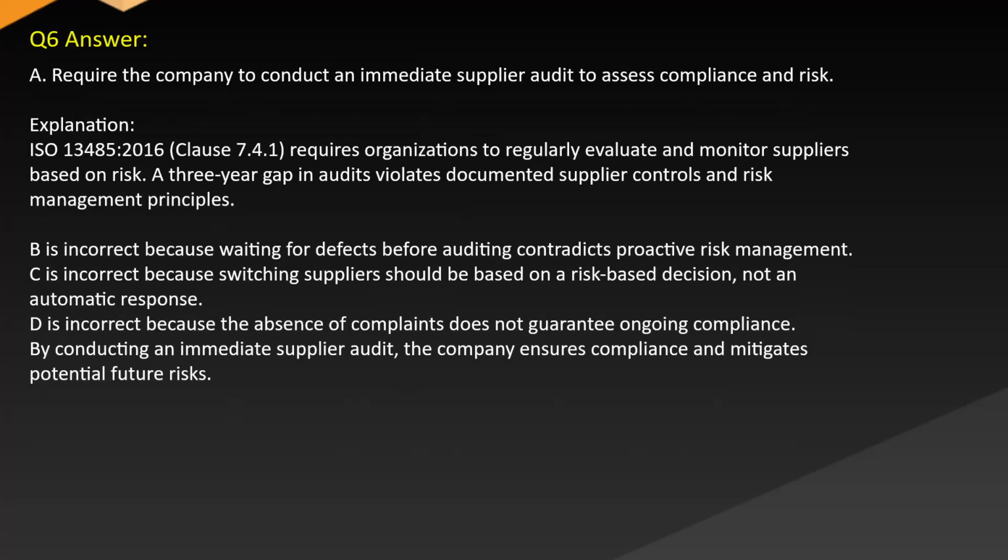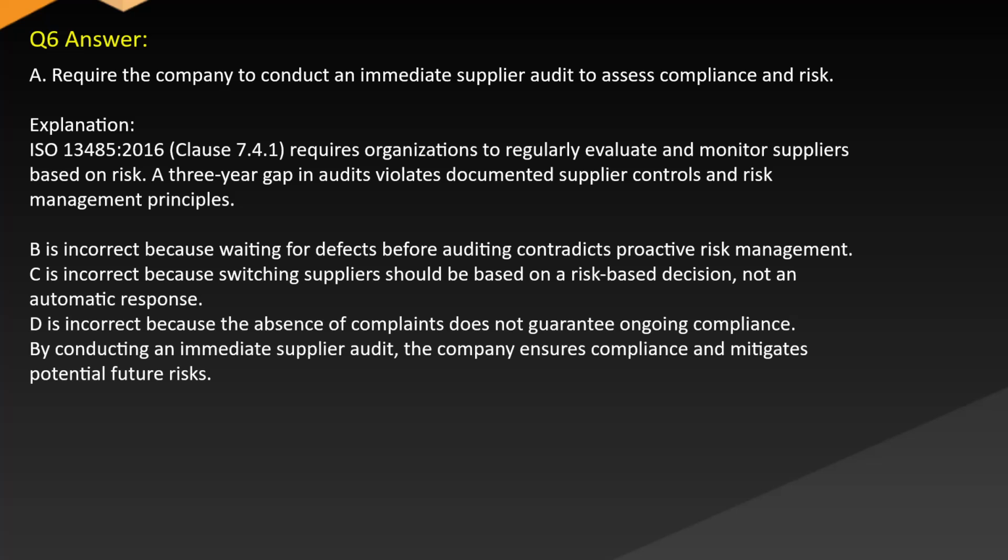Answer A. Require the company to conduct an immediate supplier audit to assess compliance and risk. Explanation: ISO 13485:2016 Clause 7.4.1 requires organizations to regularly evaluate and monitor suppliers based on risk. A 3-year gap in audits violates documented supplier controls and risk management principles.